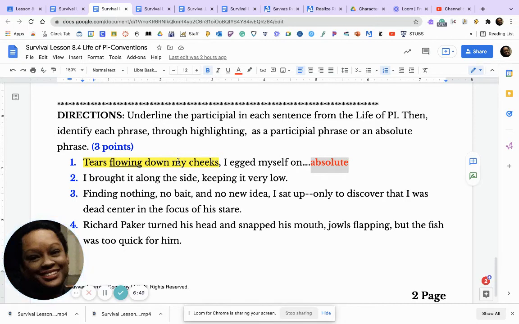So let's look at question number 1. Question number 1, tears flowing down my cheeks, I egged myself on. That is an absolute phrase. Why is it an absolute phrase? First off, it's set off with a comma and it modifies an entire clause.